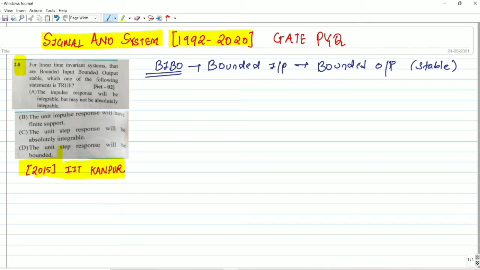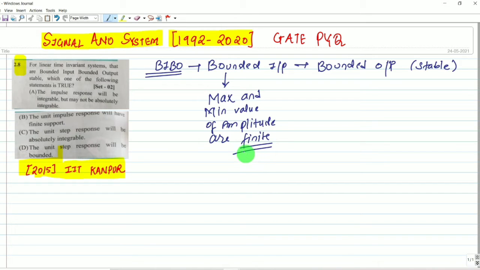Now, what is a bounded signal? Bounded means the maximum and minimum values of amplitude of the signal are finite. Here, finite is a very important term.